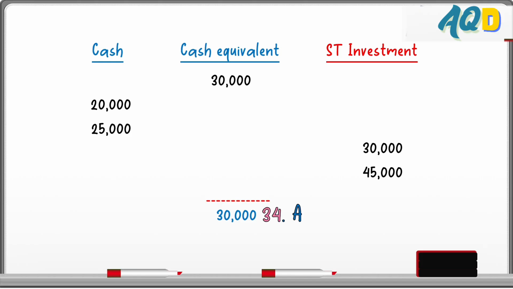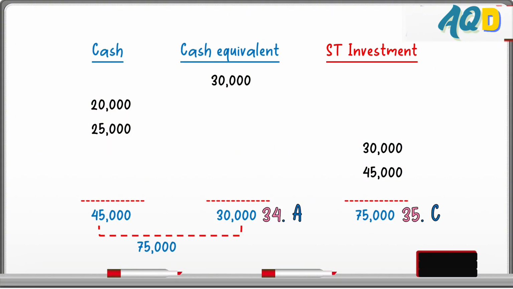Second question, take note that the question is only cash equivalent. So only this column. Second question, short-term investment, total of 75,000, letter C. Third question, number 36 in your handout, total cash and cash equivalents. So we will be combining these two columns. For cash, we have 45,000 and cash equivalents. So aggregating these two, we have 75,000. Cash and cash equivalents, number 36, letter C.